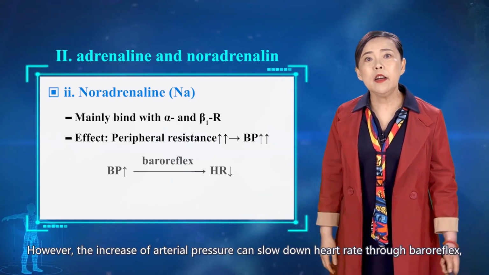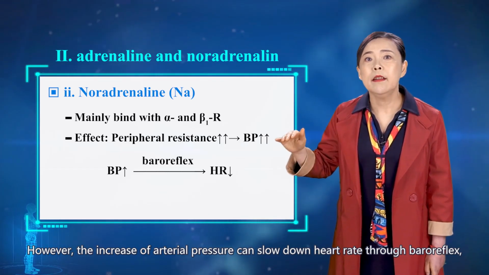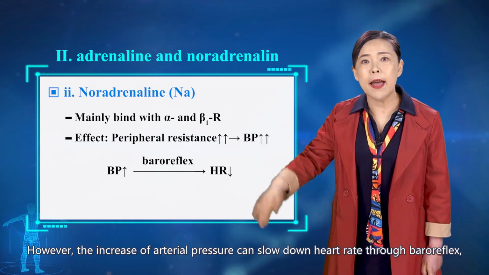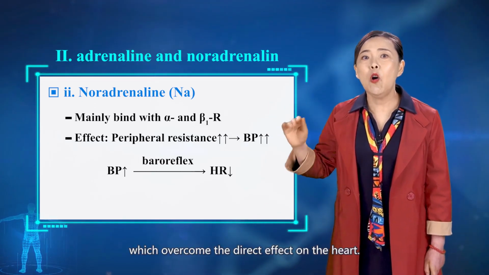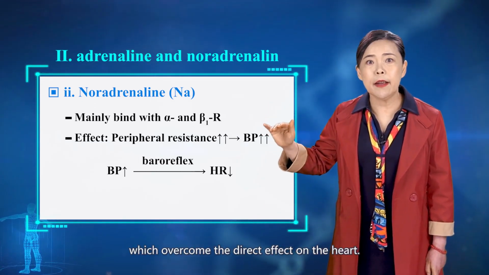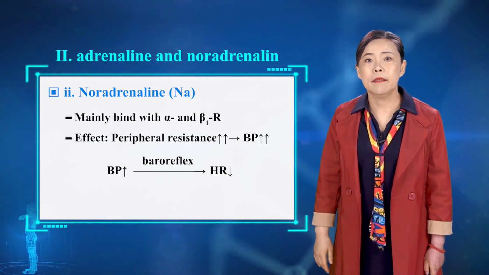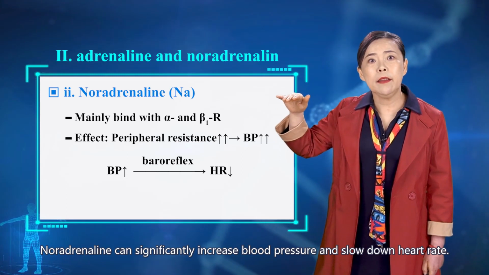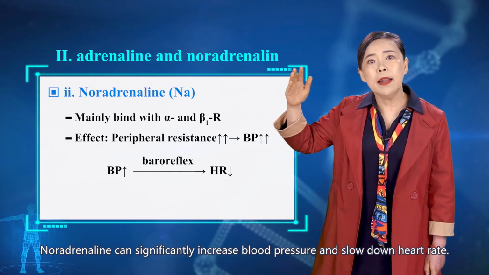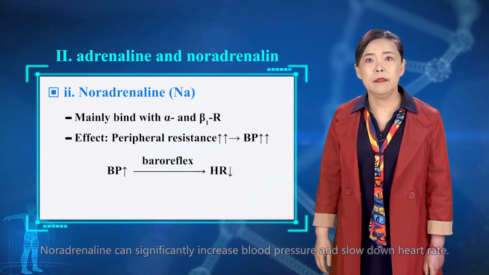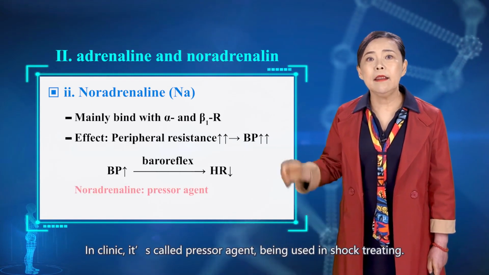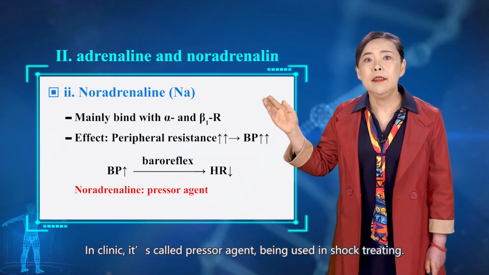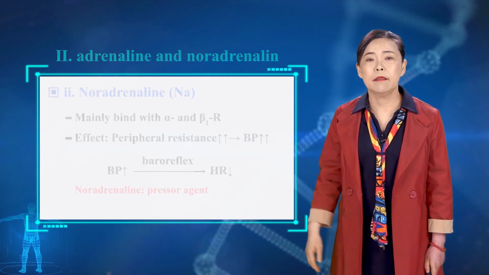However, the increase of arterial pressure can slow down heart rate through baroreflex, which overcomes the direct effect on the heart. Noradrenaline can significantly increase blood pressure and slow down heart rate. In clinic, it's called pressure agent, being used in shock treating.